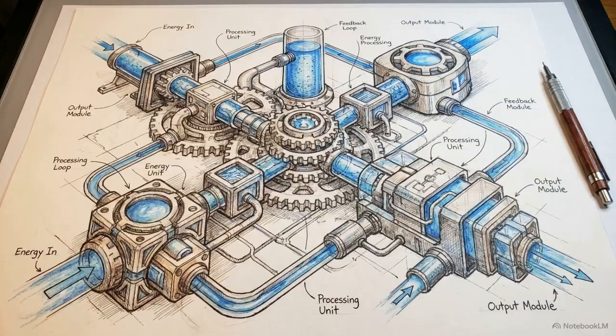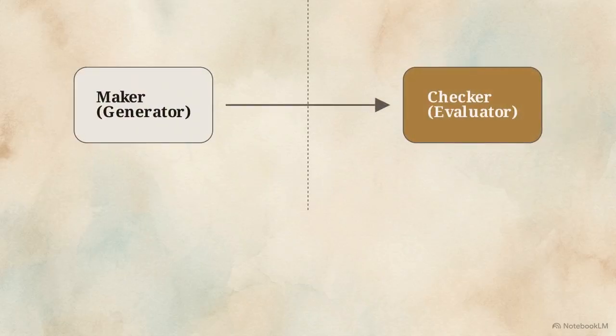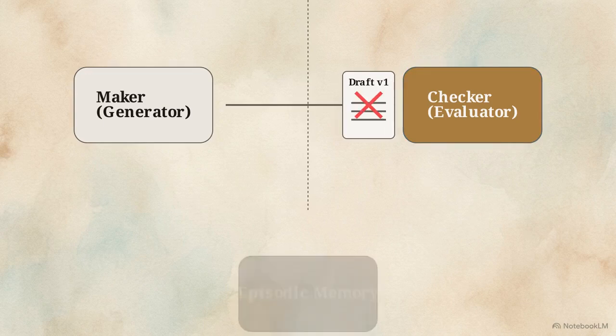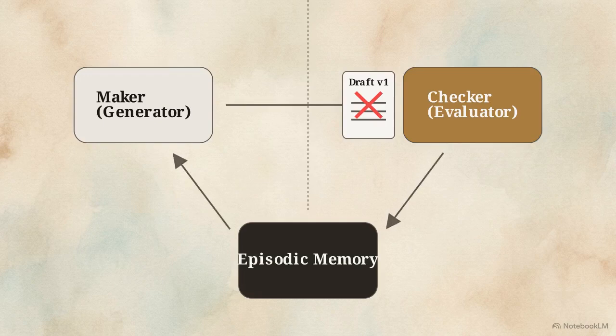The most robust version of this architecture is the reflection pattern, designed for complex reasoning tasks. Reflection separates the maker from the checker. One specialized agent generates the work, and a completely separate agent evaluates it. The evaluator acts as a ruthless auditor, grading output against strict constraints and rejecting logic that doesn't meet success criteria.